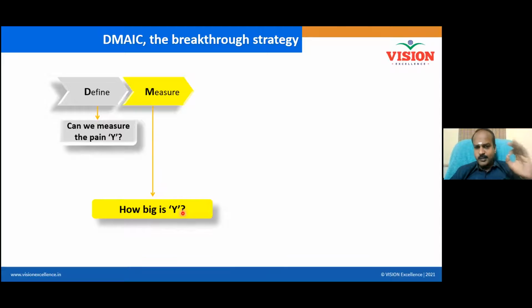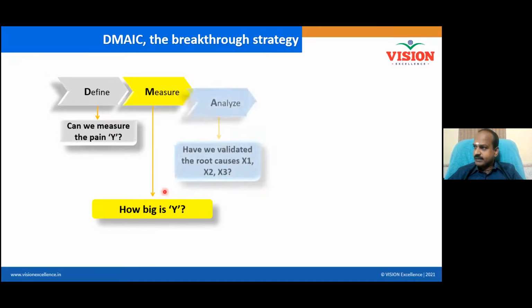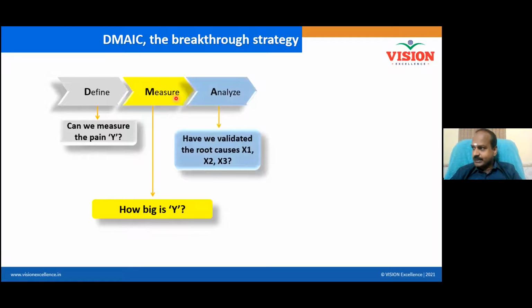So how big is the problem? What is the baseline performance of our company? You understand that in the measure phase. In the measure phase, what you need to take care of is the measurement error. If you measure wrongly, then your understanding about the problem will go wrong. If understanding about the problem goes wrong, then the solution will automatically go wrong. So having defined the problem, having measured the problem, you can proceed with the analysis.